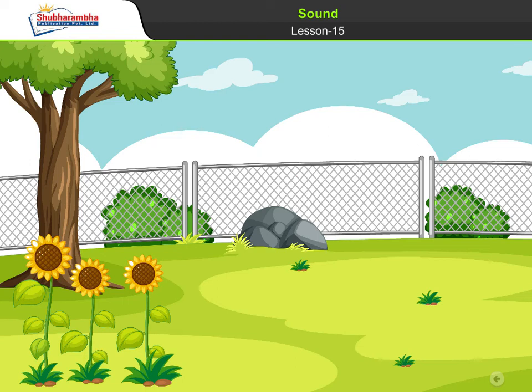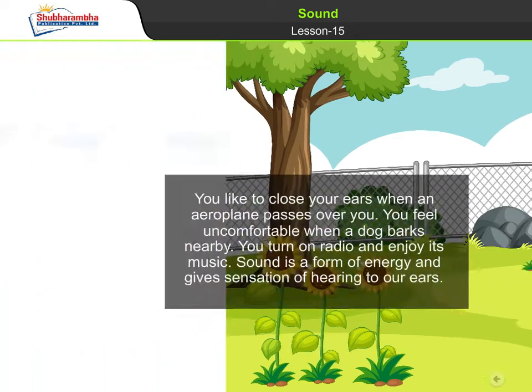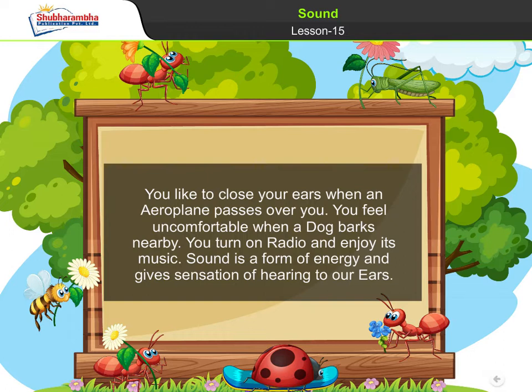Lesson 15. Sound. You like to close your ears when an aeroplane passes over you. You feel uncomfortable when a dog barks nearby. You turn on the radio and enjoy its music. Sound is a form of energy and gives the sensation of hearing to our ears.